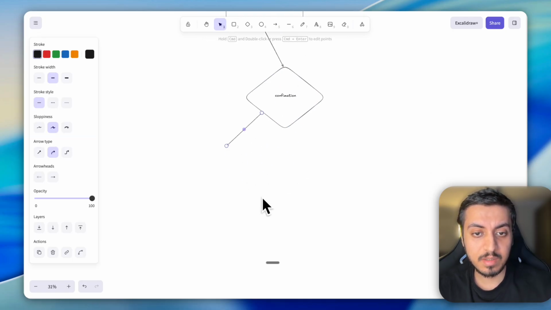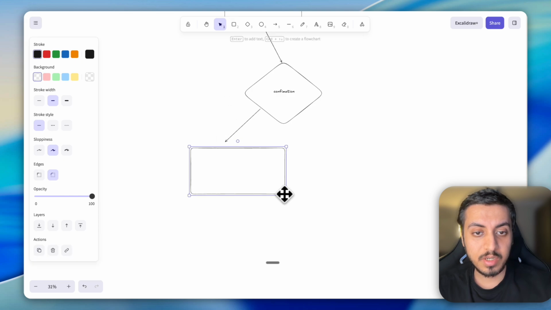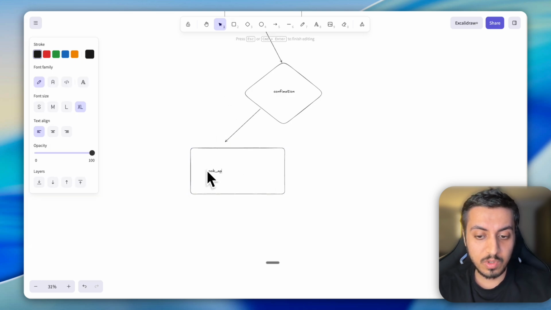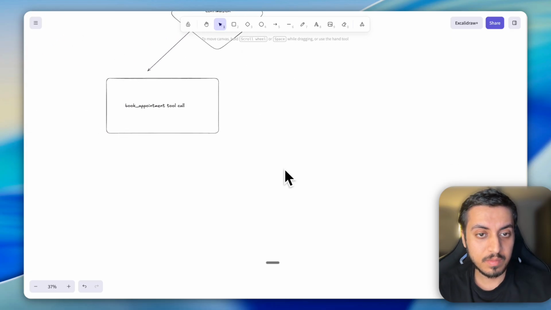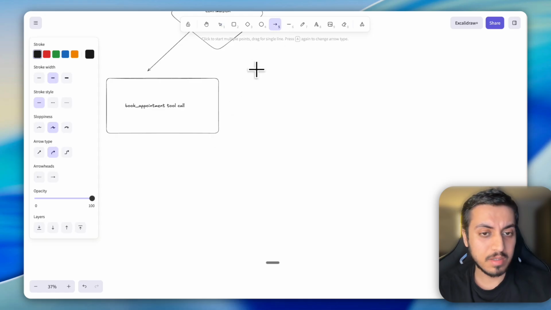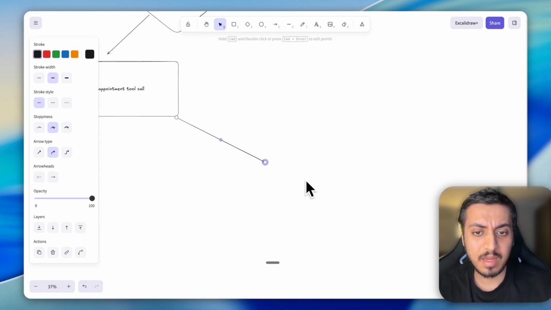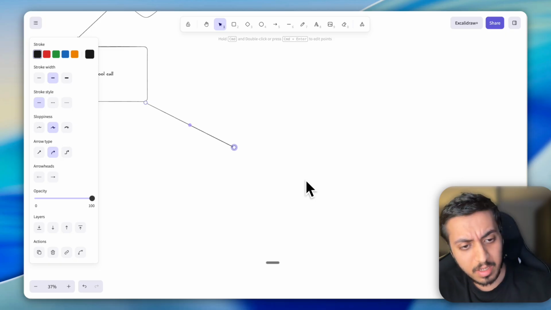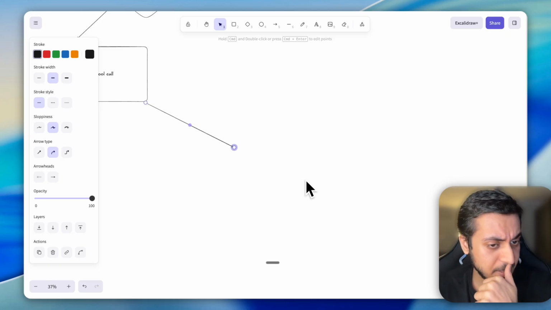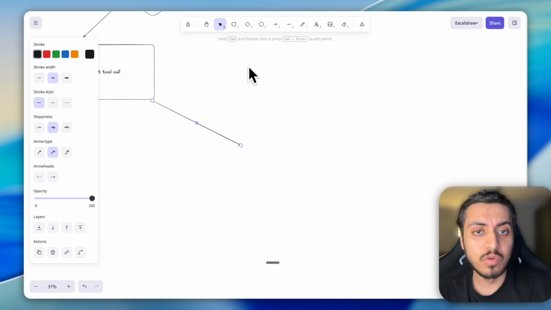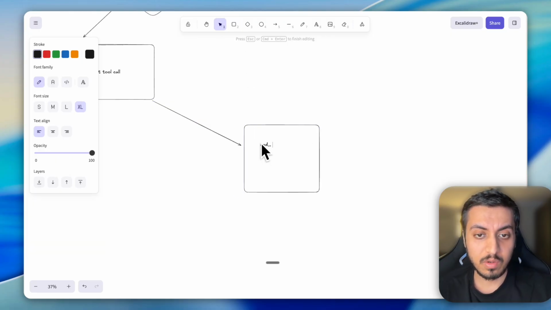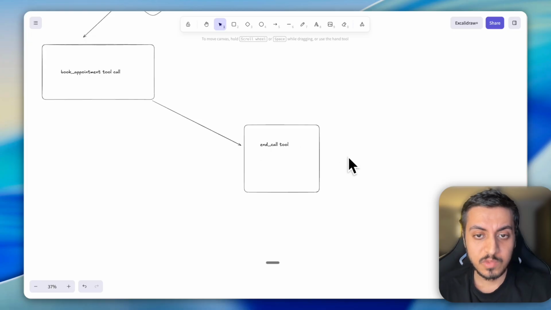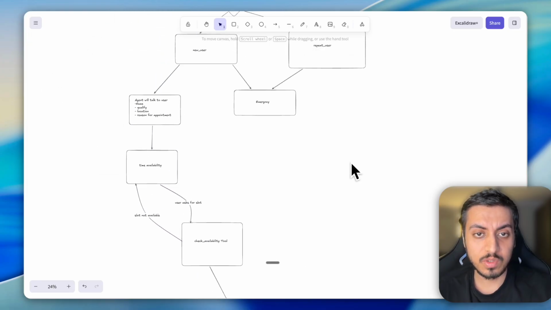Once that is done, the agent will initiate the book appointment tool call, and in the end it will ask if there is something else that it can help you with. If yes, then again the conversation will happen, and the agent can answer questions. If no, then we'll initiate the end call. So that's what happens for the journey of a new user.